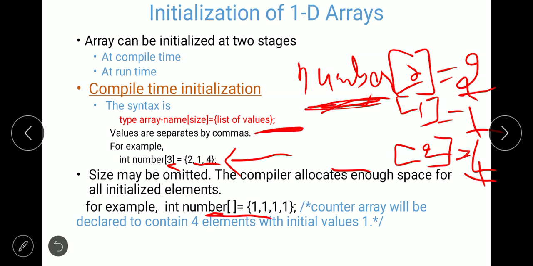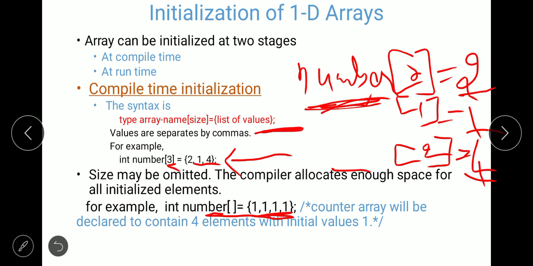The compiler will understand this by looking at the initialization values, because we are providing 4 values. So by looking at the values, the compiler will understand that the size of the array number is 4, since there are 4 elements.